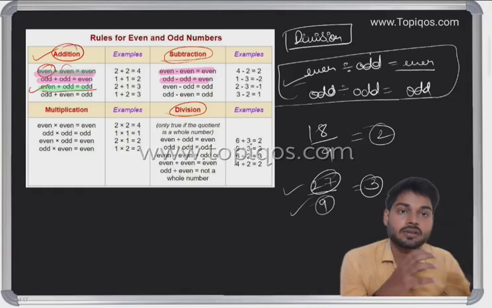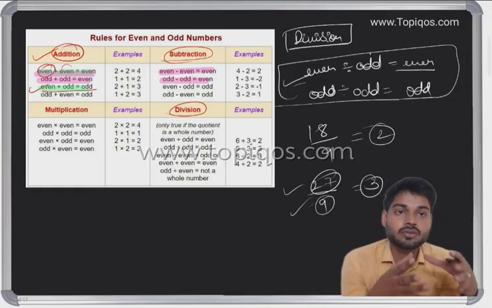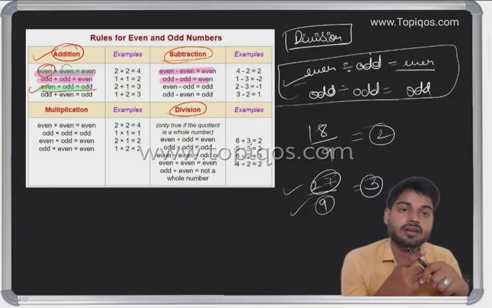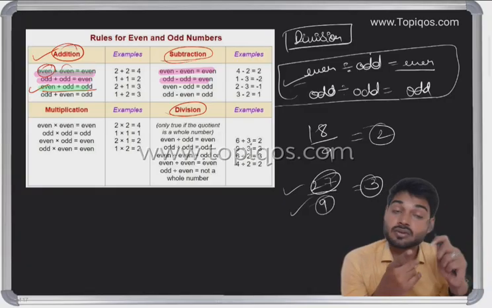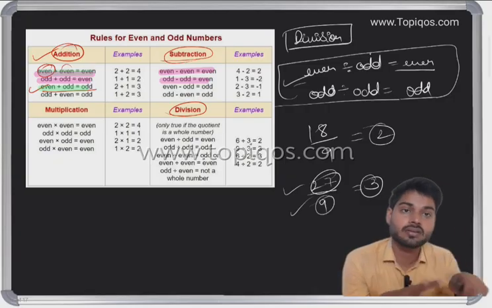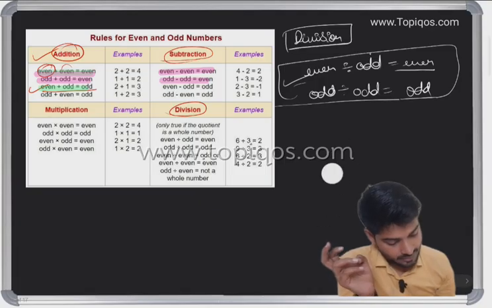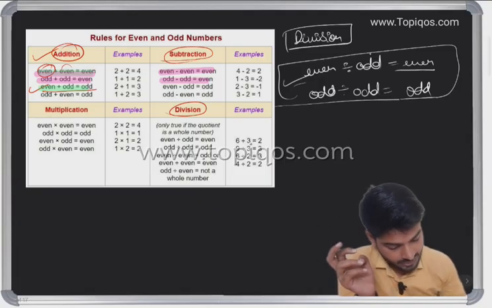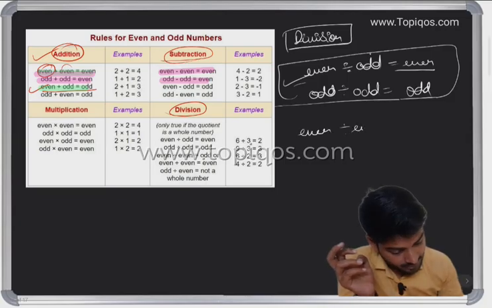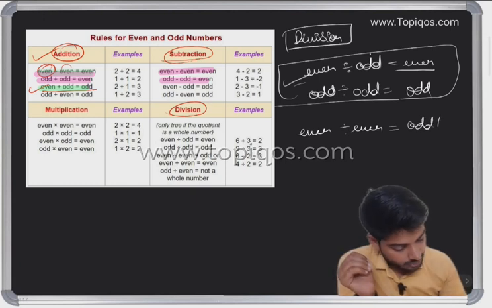When even is divided by odd, it is going to be even. So if there is one even, it is going to be even, and if both are odd then odd. Okay, let's see now the case of even divided by even. Even divided by even can sometimes be odd and sometimes even.